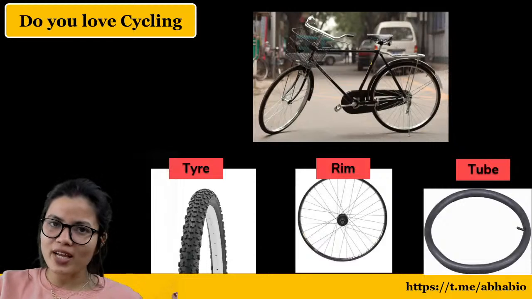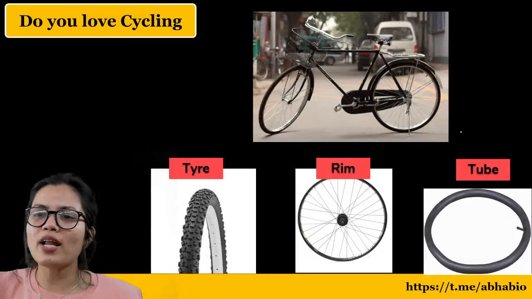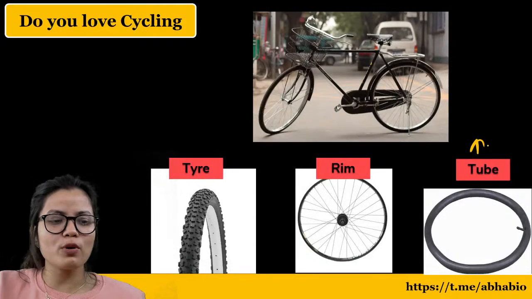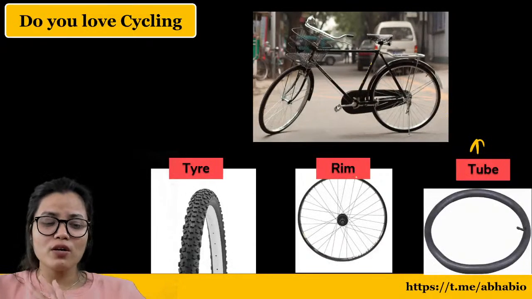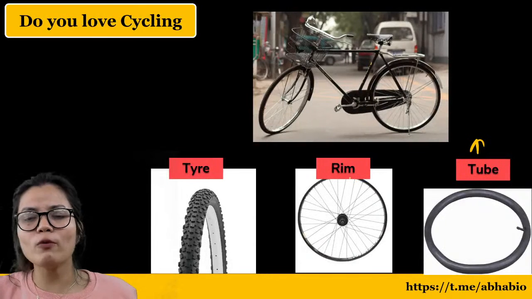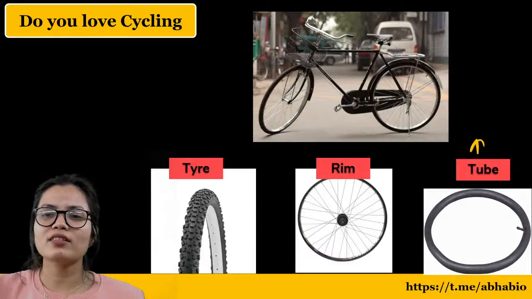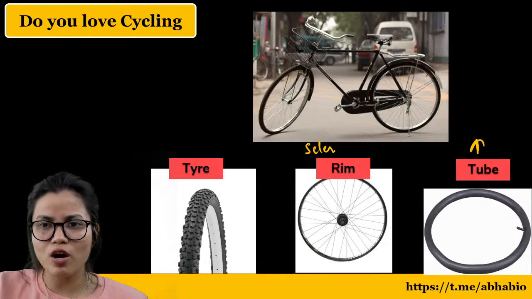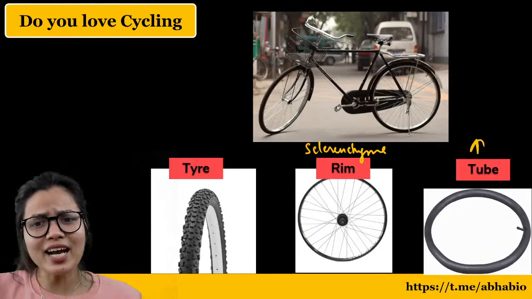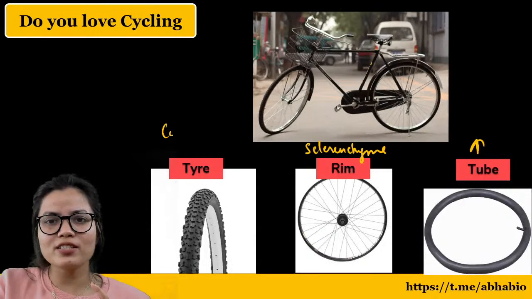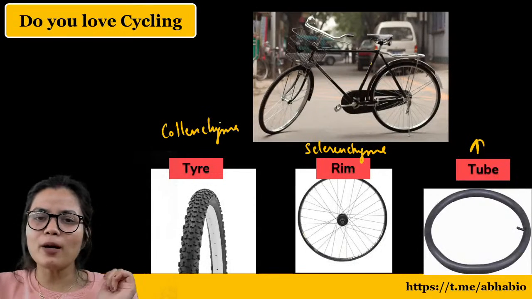Dear, in the same way, the simple permanent tissues in a plant are of three types. The one which is very flexible, which provides flexibility to the plant, is parenchyma. The one which is not flexible at all, which provides strength and support to the plant, is sclerenchyma. The tire represents the collenchyma. Dear, collenchyma is flexible but up to a limit.